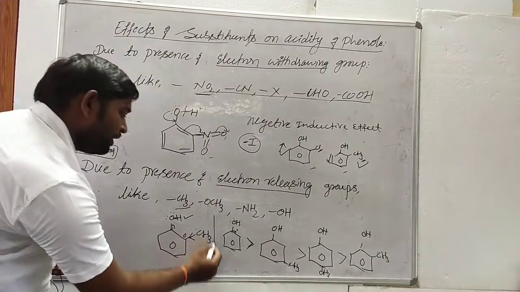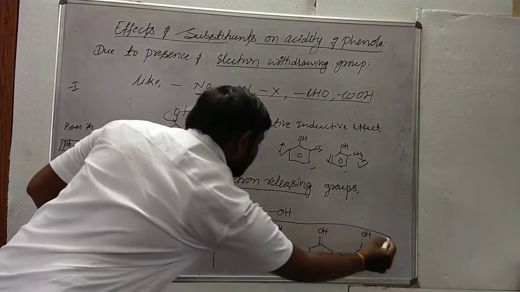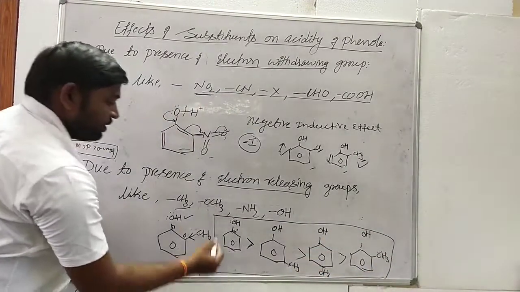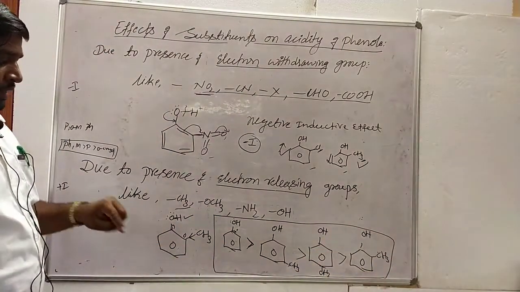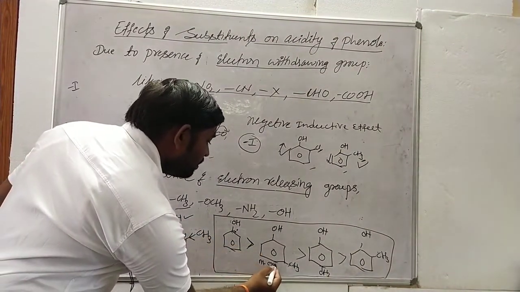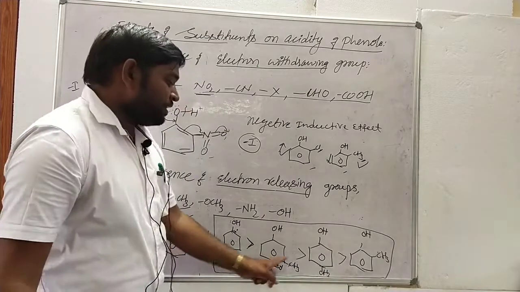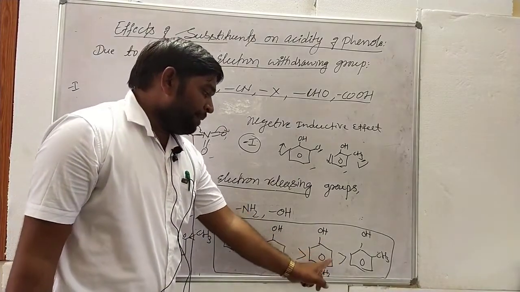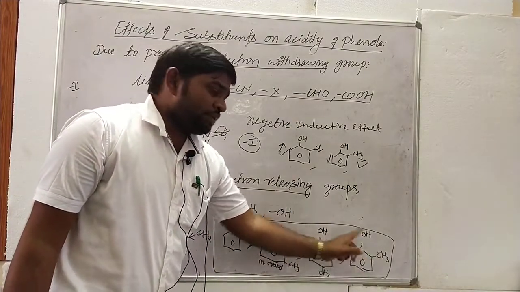So this is the order of acidity of phenols. Phenol is more acidic than metacresol, metacresol is more acidic than paracresol, and paracresol is more acidic than orthocresol.